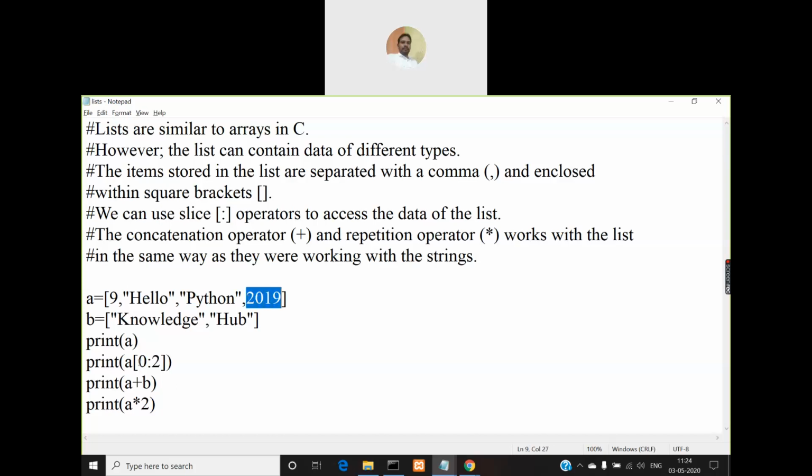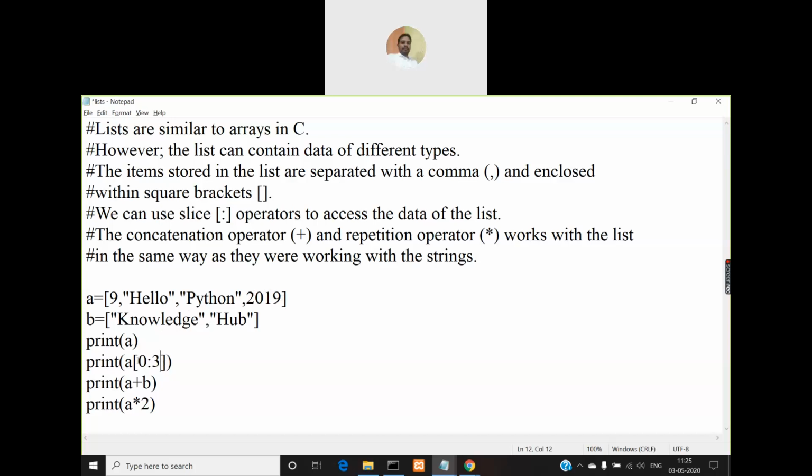So when you slice a list, you specify the second value, right? Starting from which value you want to slice. When you specify the second value, that value will not be included. Instead, up to the previous value it will be sliced. Starting from 0 to 2, that means it will include only 0 and 1. If I give 3, then it will print up to Python. If I give 4, then it will print up to 2019.